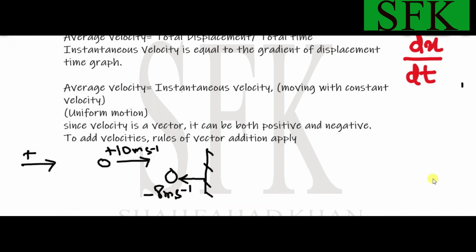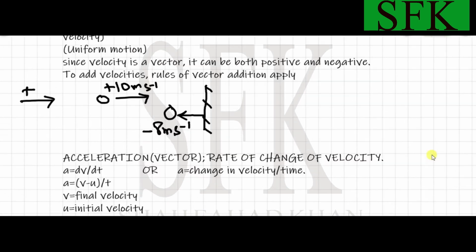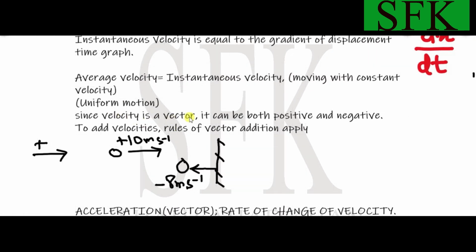Okay, now after velocity, since velocity is a vector, to add velocities, vector addition rules apply. We are going to use the head to tail method to add velocities and get the resultant.